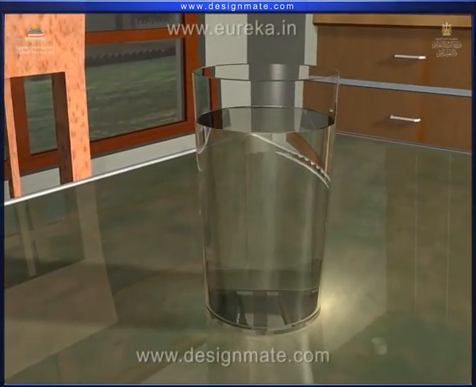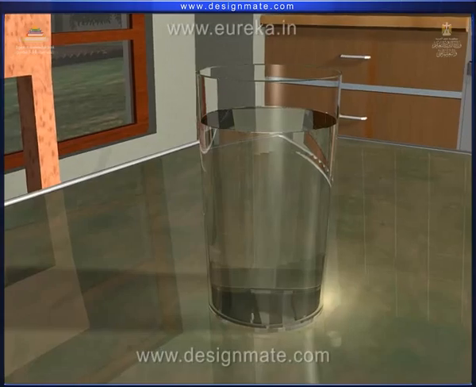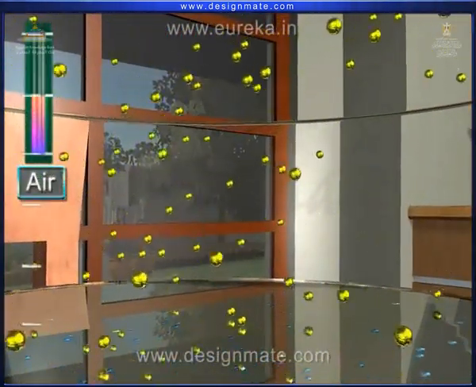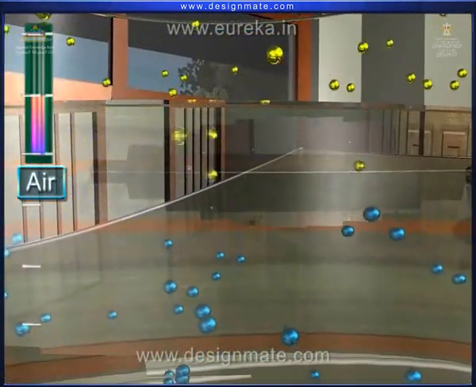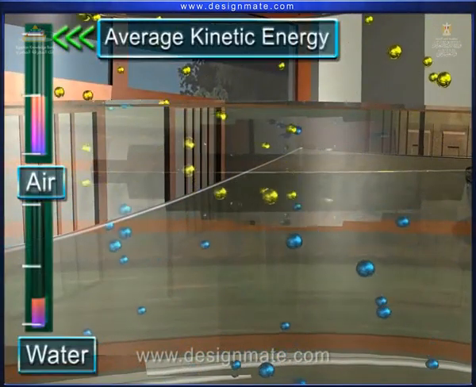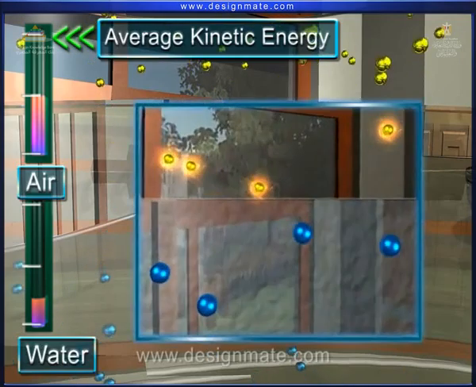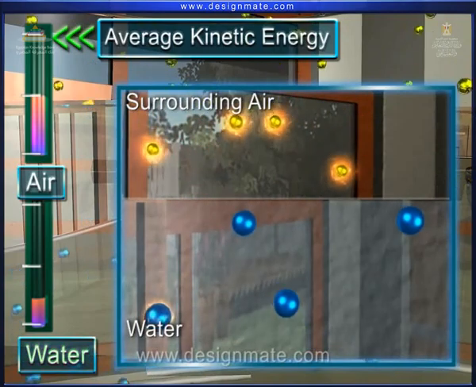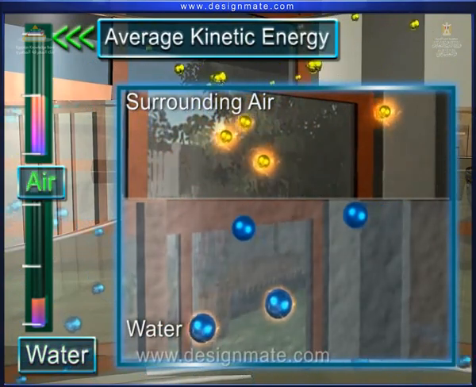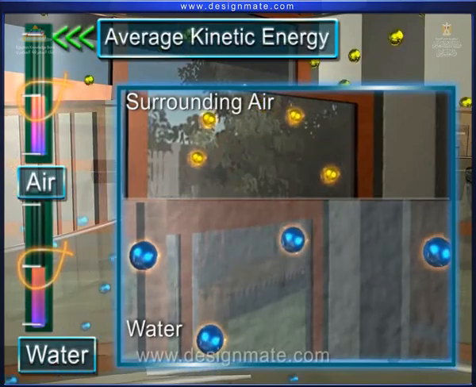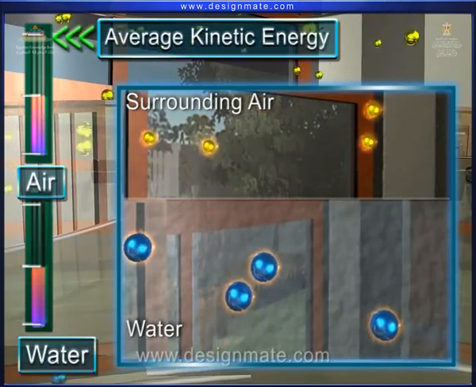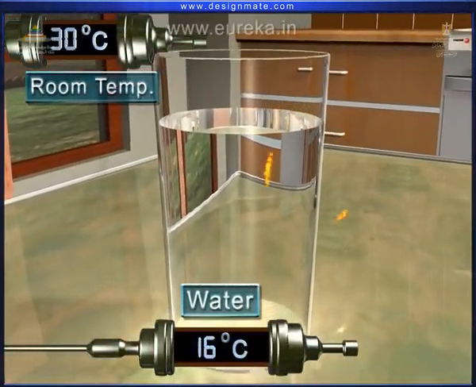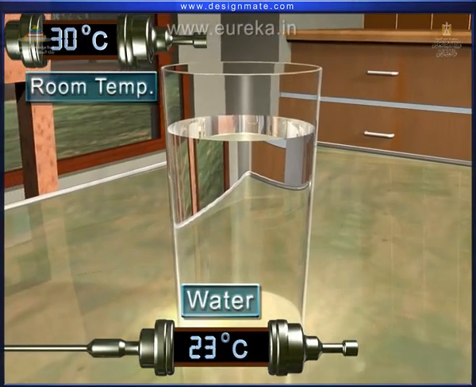The same phenomenon occurs when a cold water glass is in thermal contact with the surroundings. The average kinetic energy of surrounding air molecules is more, in comparison to that of the water molecules. Due to collision of the air molecules having high kinetic energy with those having low kinetic energy, both average molecular kinetic energies are balanced. Thus, heat flows and the temperature of both becomes the same.